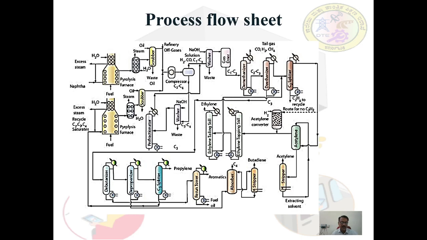The pyrolyzed gas is quenched in a waste heat steam boiler and then scrubbed with gas oil to remove solid and heavy hydrocarbons before sending to the compressor to boost the pressure to 35 atmospheres. The compression station may also handle refinery off gases, which can be separated in the same system.